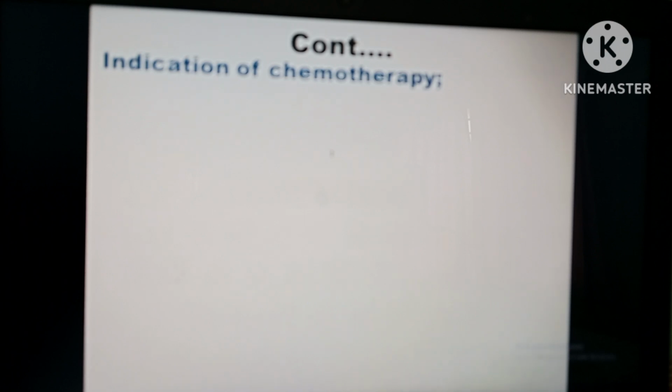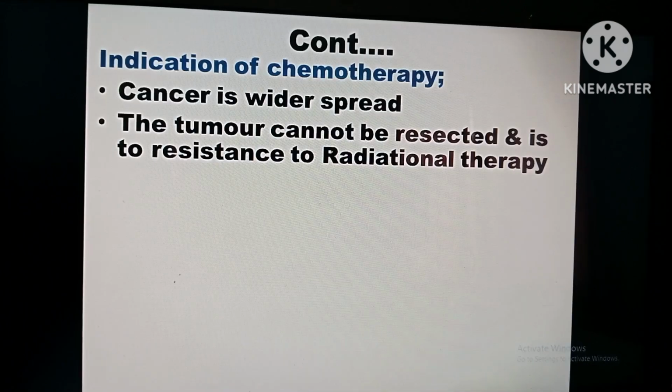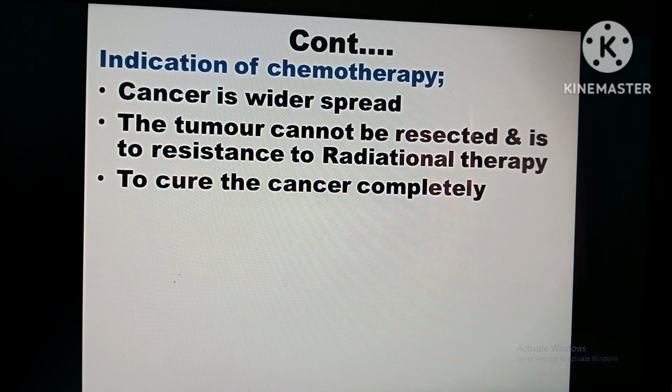Okay, what are the indications of chemotherapy? The main indication in case of cancer is fast spreading. The second is when the tumor cannot be resected. Through surgery, the doctor tries as much as possible to remove the tumor as well as the cancer cells, but it may not be completely possible. So after the surgery, through chemo, they will try to remove the remaining cancer cells.